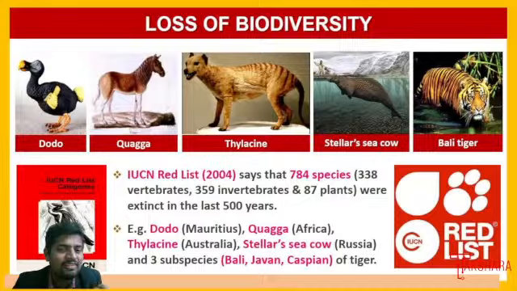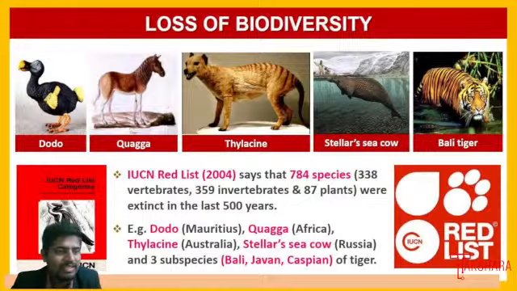If you take an example of plants or animals, many organisms have become extinct, or have been completely eliminated from a geographical area or from the complete biosphere.